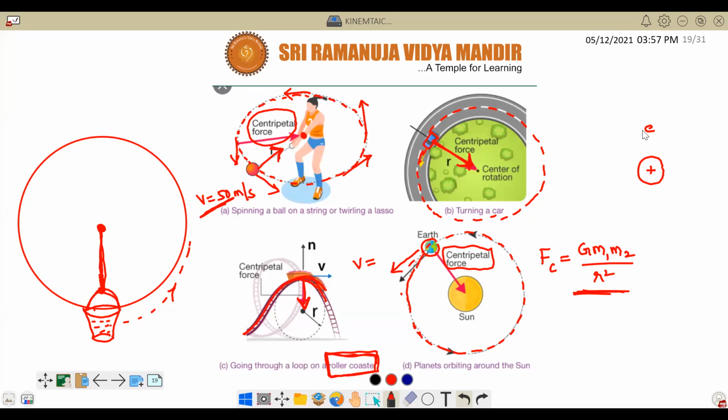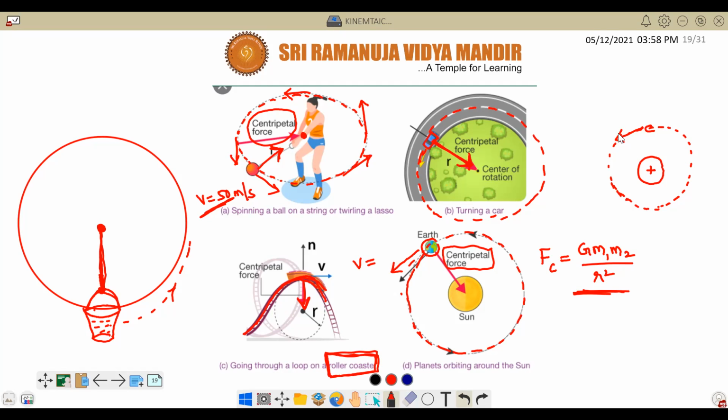Protons and neutrons. Neutrons are electrically neutral. Protons are positively charged. Electrons are negatively charged. And the electrons are rotating around the nucleus in a circular orbit with a constant speed.